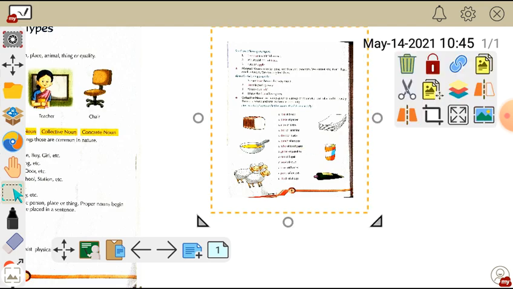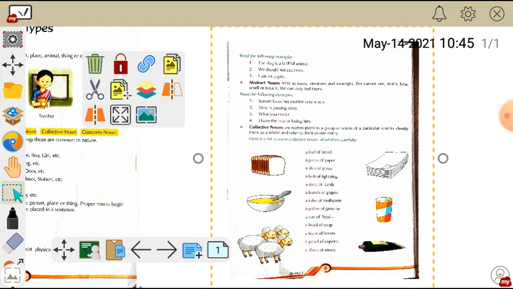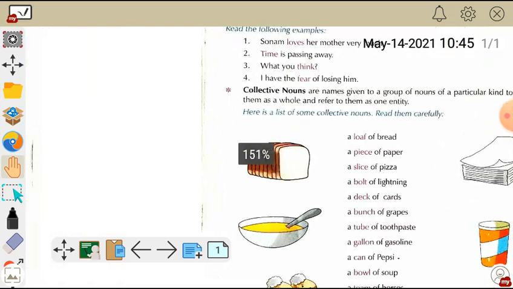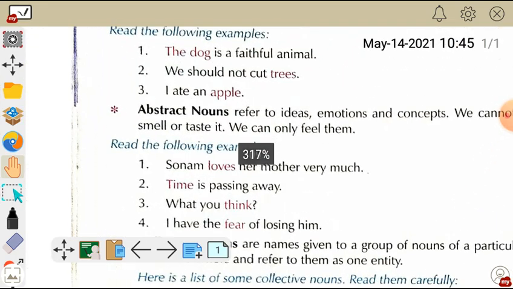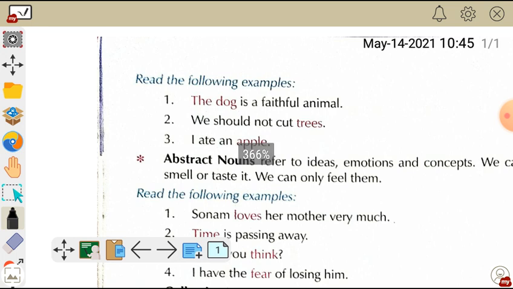The dog is a faithful animal. When we talk about the dog, we can see the dog, we can touch the dog, our senses can easily detect that it's an animal that exists physically in this world. So for this reason the dog, or you can see here trees, apple, all those things we can see, we can touch, our senses can detect very easily. And so for this reason all those words are known as what?